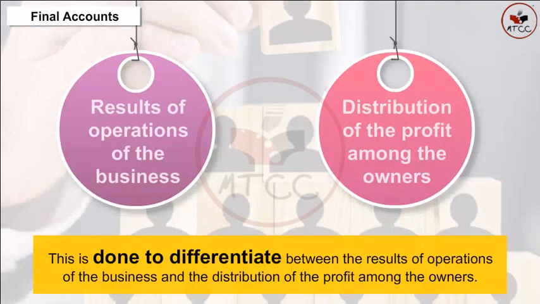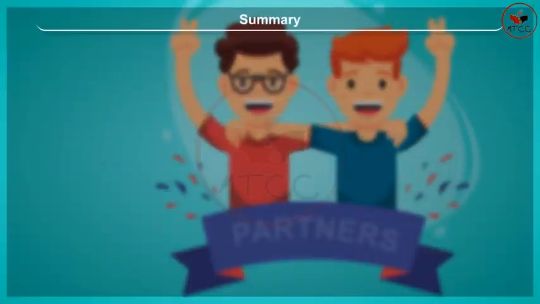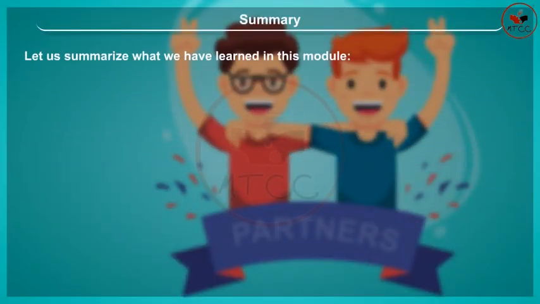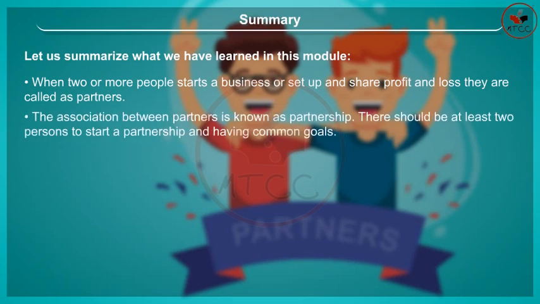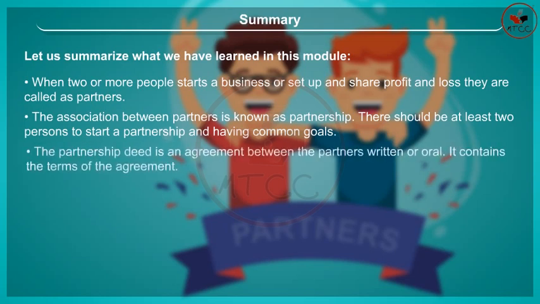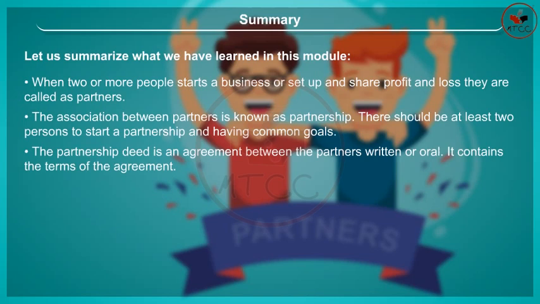Summary. Let us summarize what we have learned in this module. When two or more people start a business or set up and share profit and loss, they are called as partners. The association between partners is known as partnership. There should be at least two persons to start a partnership and having common goals. The partnership deed is an agreement between the partners, written or oral. It contains the terms of the agreement.